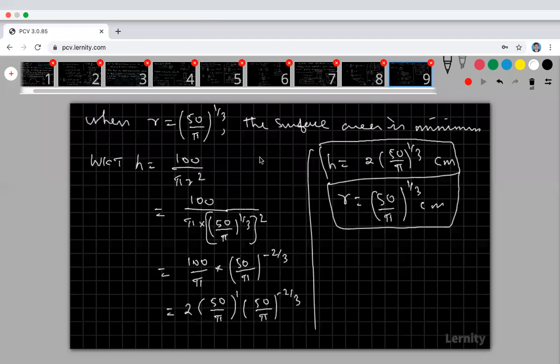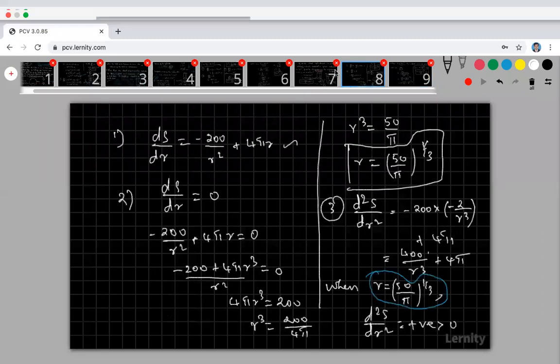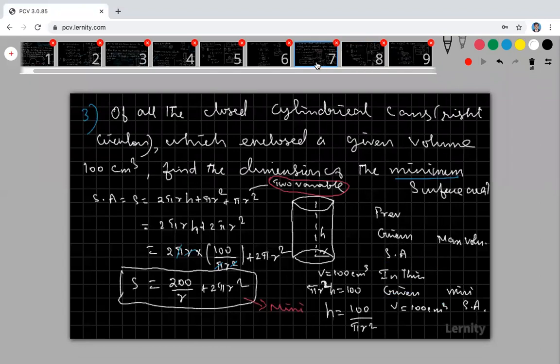If you don't concentrate on this topic, or don't complete the problem properly, you will lose your 6 marks. So this topic is very important. In maxima minima, this type of problem is particularly important.